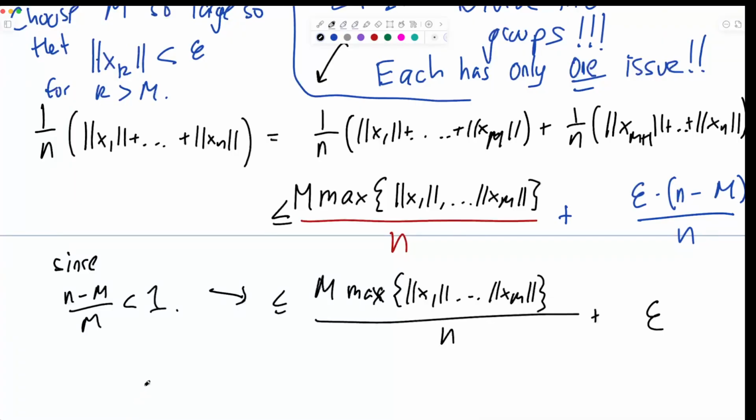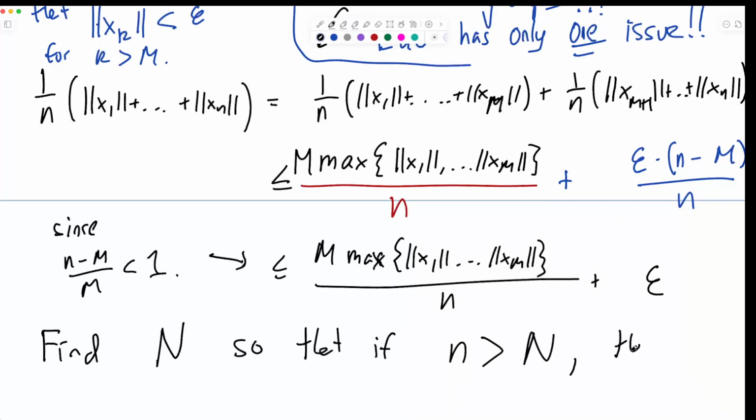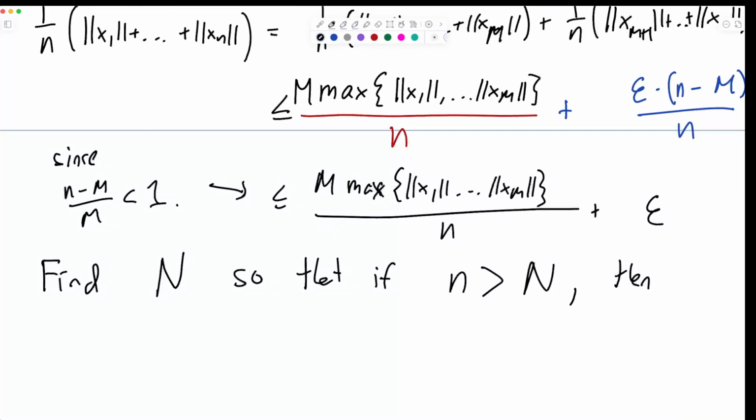Here's another fact that we need. If m is some big number, you might be worried that this is getting larger and larger, but this is actually some bounded thing. This is some sequence, so it doesn't matter how big this is, as long as it's a finite number, which it is. So all I've got to do is find, I used m already, let's call it capital N, so that if n is greater than capital N, then all this stuff is small.